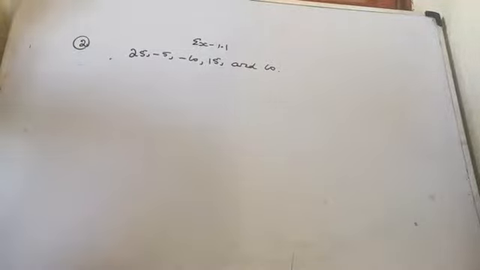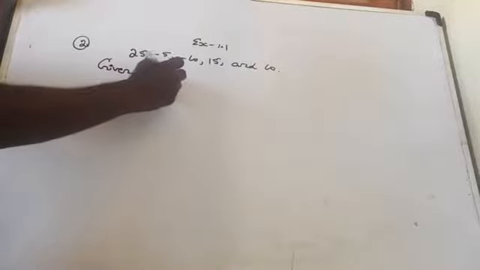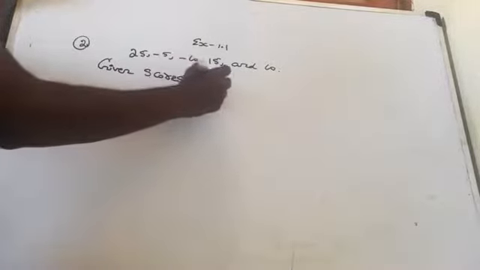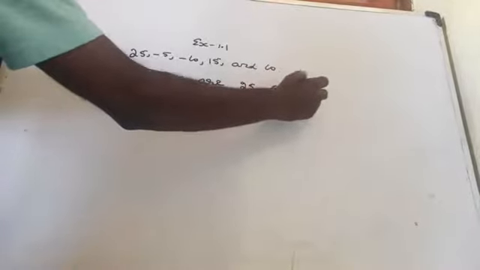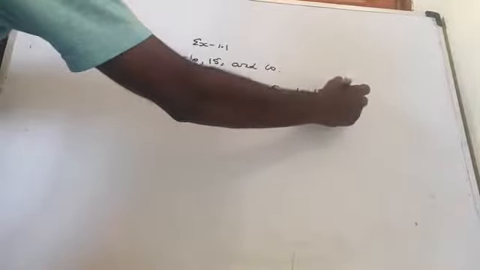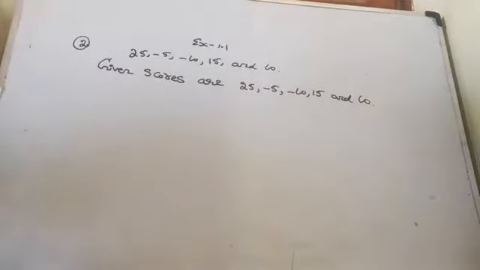So, what are the given scores? Given scores are 25, minus 5, minus 10, 15 and 10. Am I right here? Yes.